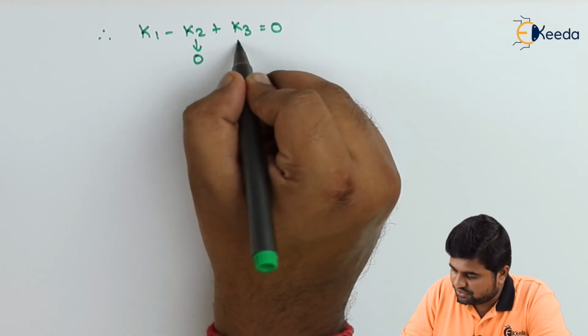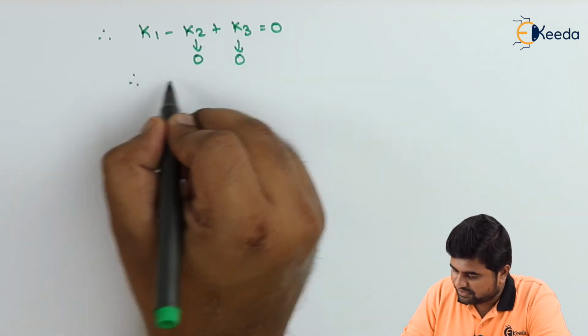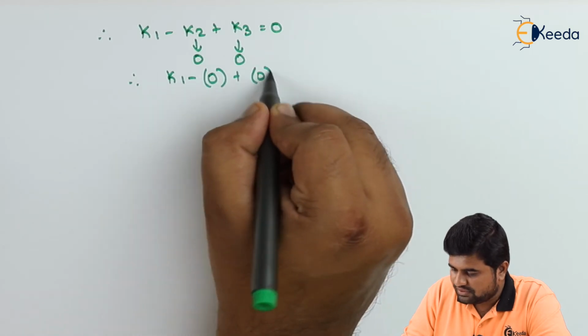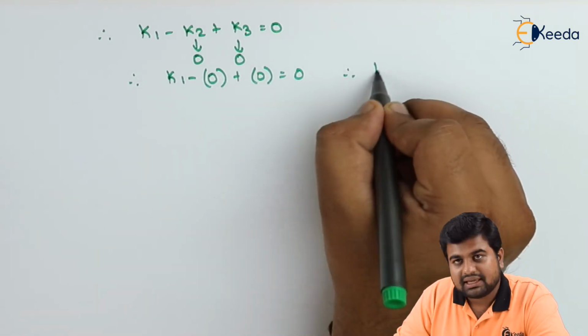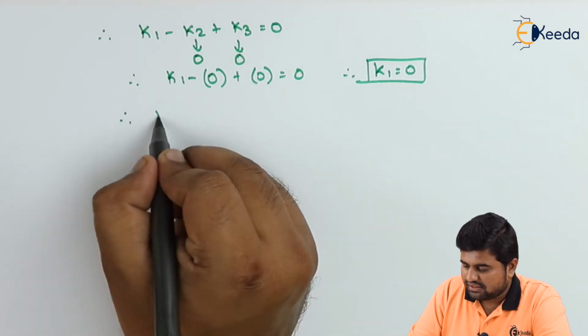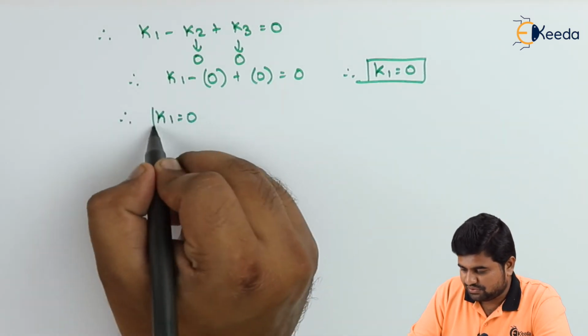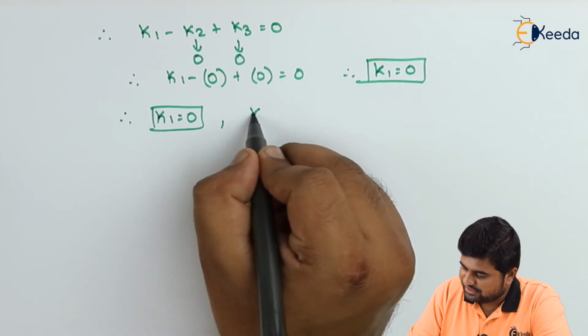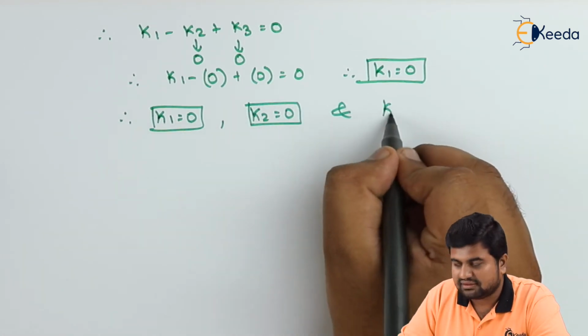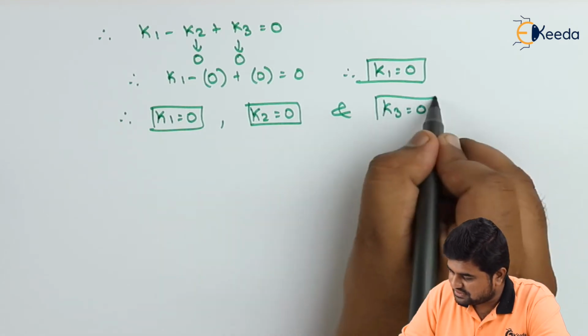Here k2 is 0, k3 is 0. Therefore k1 minus 0 plus 0 is equal to 0. Therefore k1 is also equal to 0. So we have got k1 is equal to 0, k2 is equal to 0 and k3 is equal to 0.